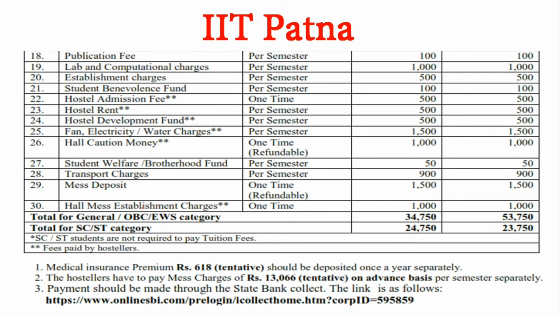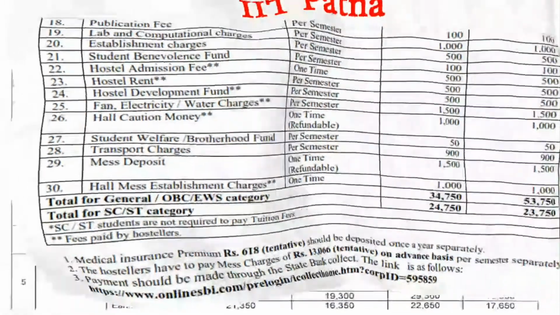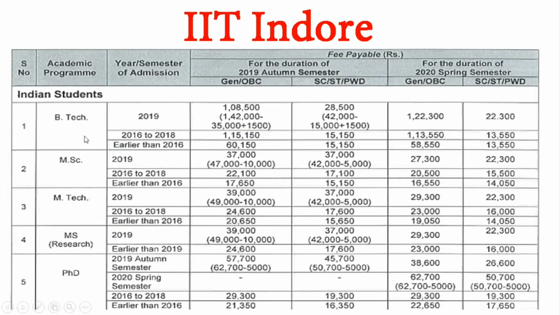In IIT Patna there are several categories mentioned again, but we are going to discuss the total fee. So for the general OBC category this is 34,750, and this is for sponsored, and for SC/ST category students this is 24,750. So let's move to the next institute. Next institute is IIT Indore. In IIT Indore you can see here there is an MTech category, and after 2019 the fee will be 39,000, and 37,000 for SC/ST categories.